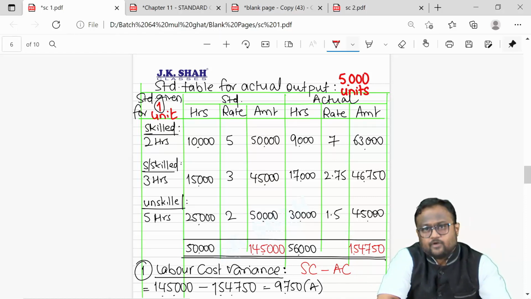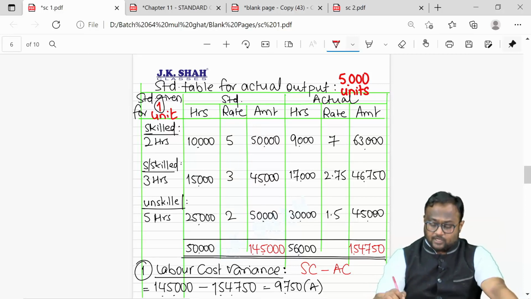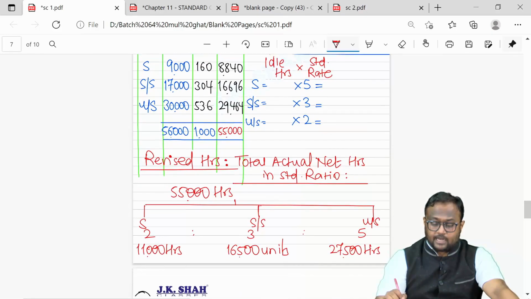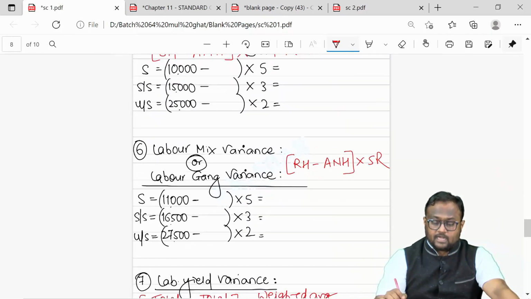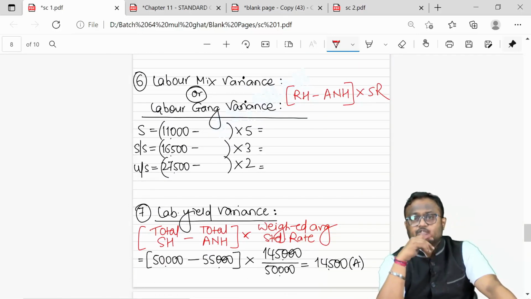There was an idle time, but we did not consider idle time in this calculation. There was abnormal idle time, which we did not consider in the calculation. And finally, we have got this data. On the basis of this, we calculated 3 variances. After that, we separated idle time. We calculated idle time variance.